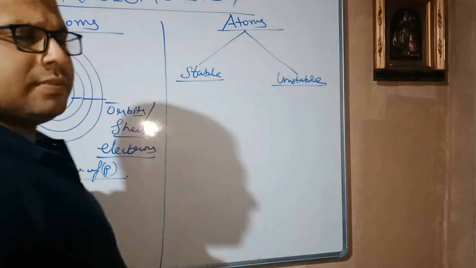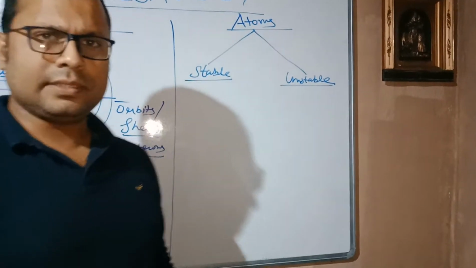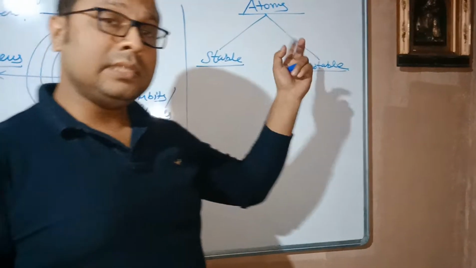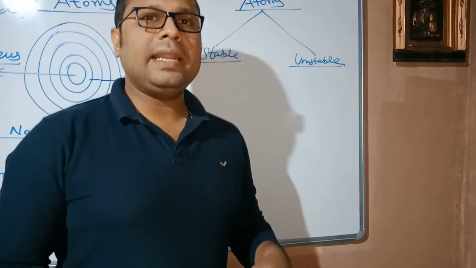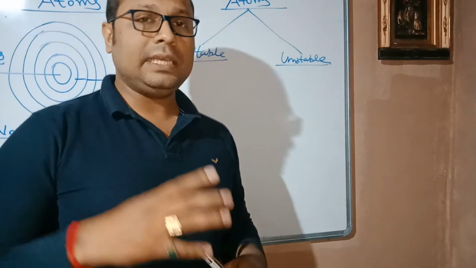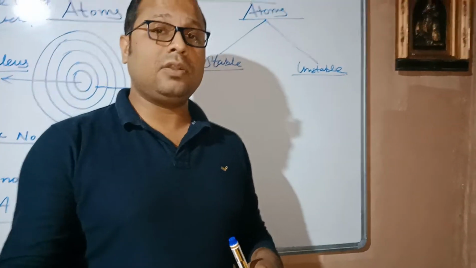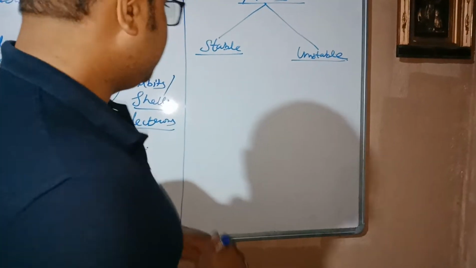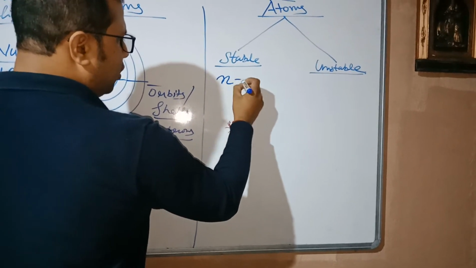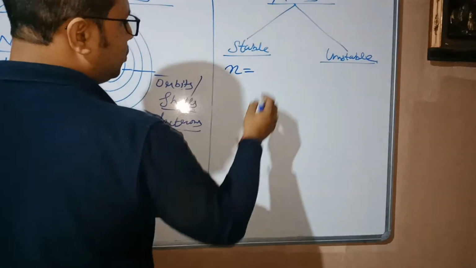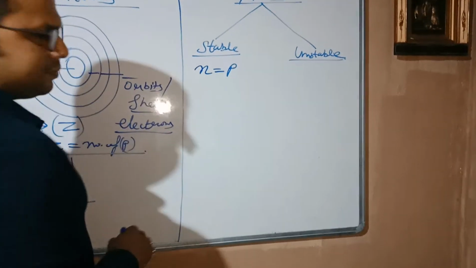Stable nucleus and unstable nucleus, or stable atoms and unstable atoms. It is very important to know this, then only can we understand radioactivity: which elements are radioactive and which are not. So a stable nucleus is one where the number of neutrons is equal to the number of protons.